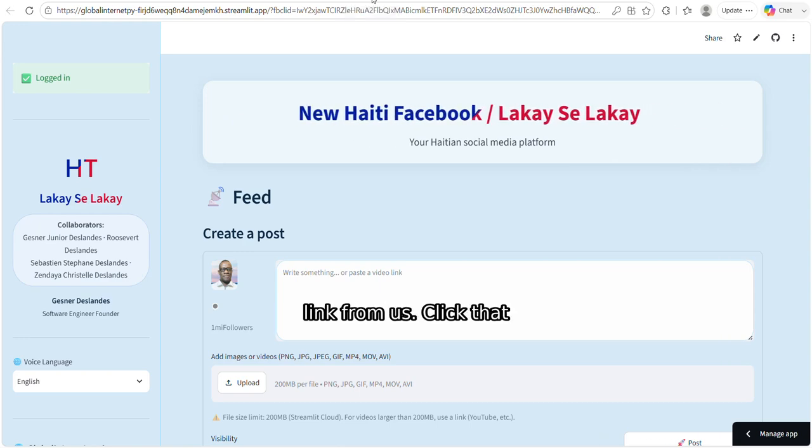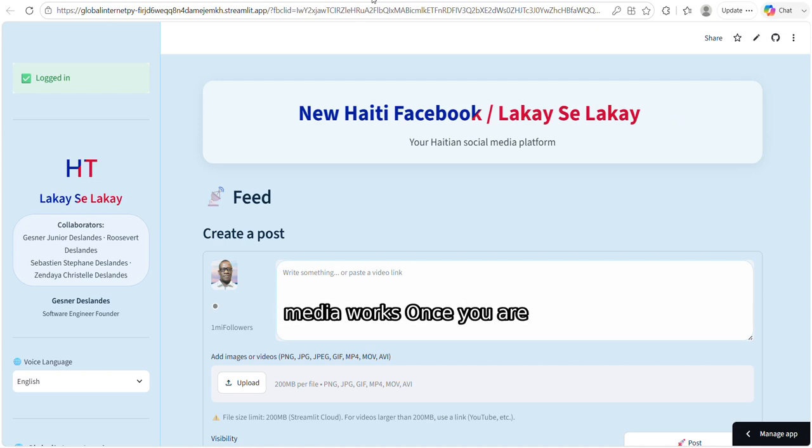After you submit, check your email inbox and also your spam folder for a confirmation link from us. Click that link to verify your account. This step is required before you can log in. Then return to the app, select the Login tab, and sign in with the same email and password. That is it, you are now part of the Lakay family.